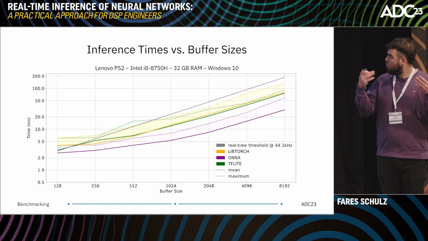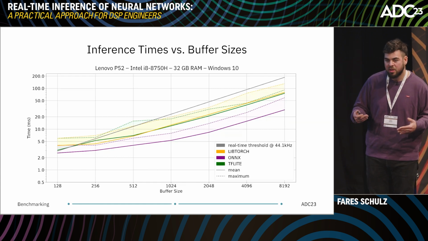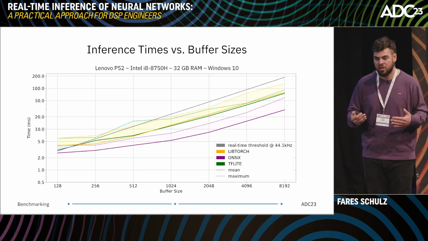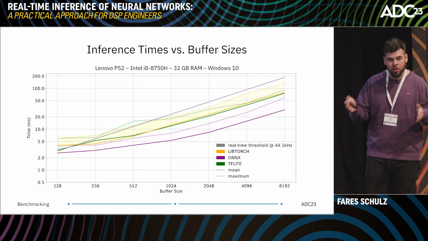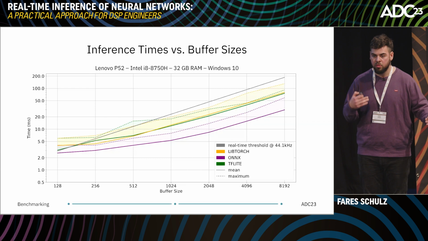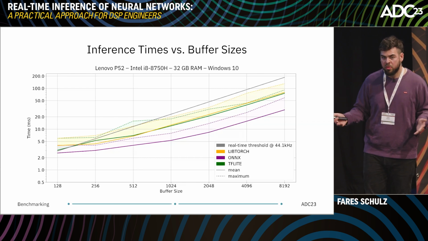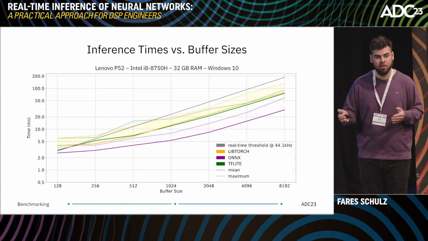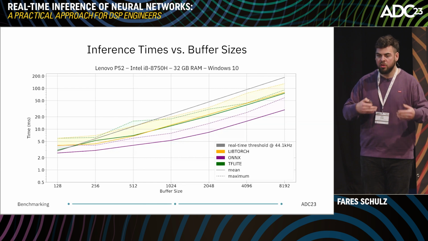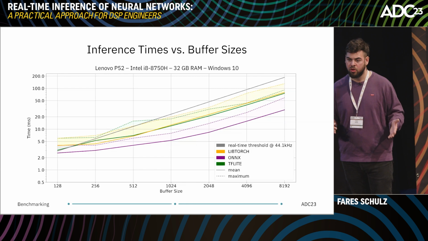But we are showing you this second benchmark because we want to point out that those maximum inference times and also the minimum inference times can be very different from one operating system to another and also across different consumer laptops. So when you plan to ship your plugin to your consumers and support different operating systems, we recommend to benchmark all of those operating systems and adapt those maximum inference times accordingly.